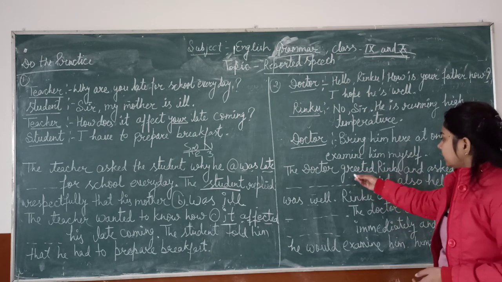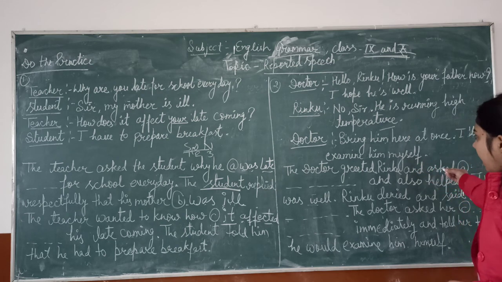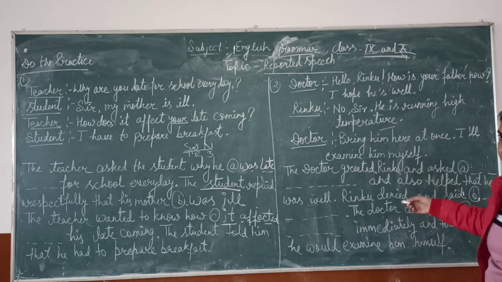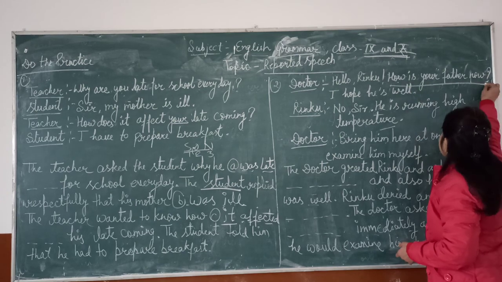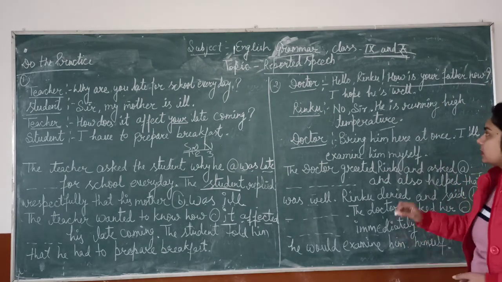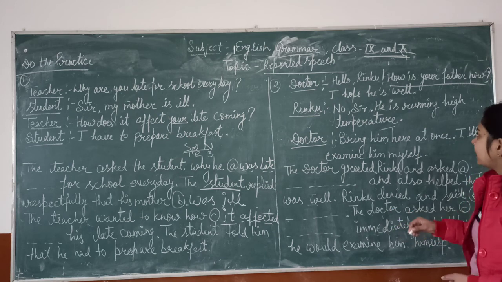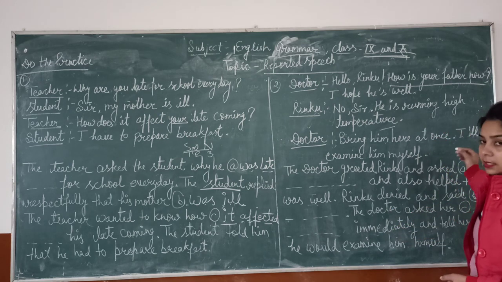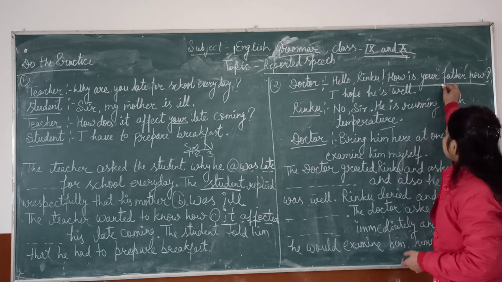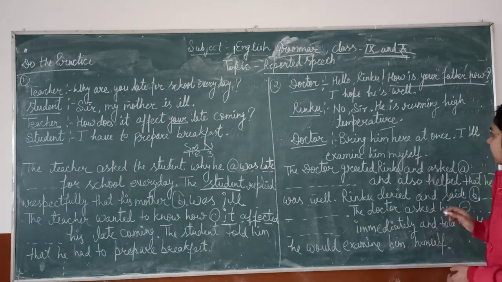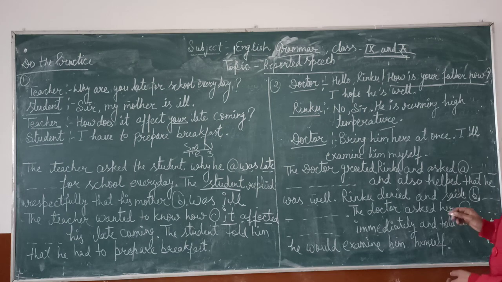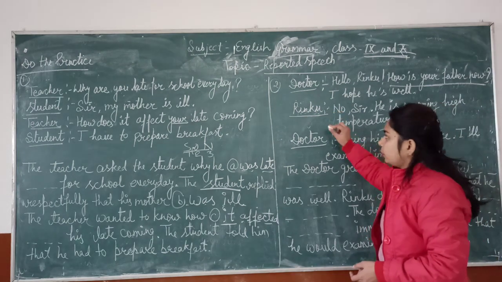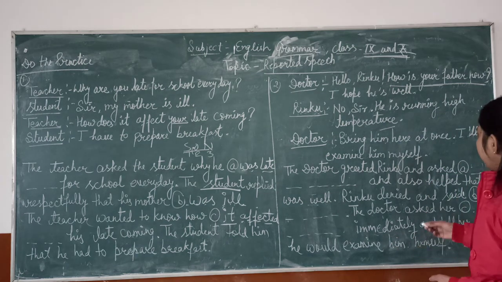Now the doctor greeted Rinku and asked, how is your father now? We have to change this sentence into a simple sentence: how your father is now. Your means second person, and will be changed according to the object. The object is Rinku. Rinku, male or female.